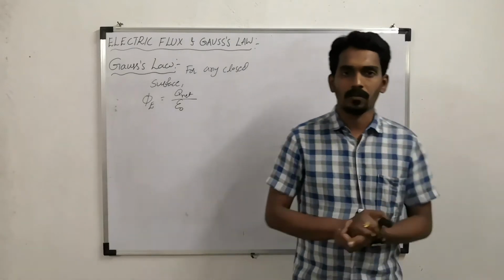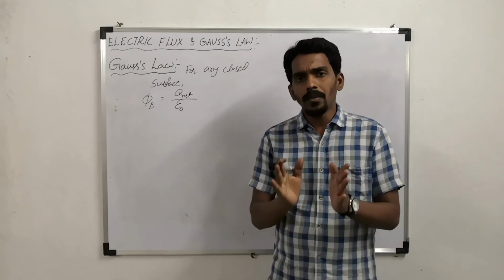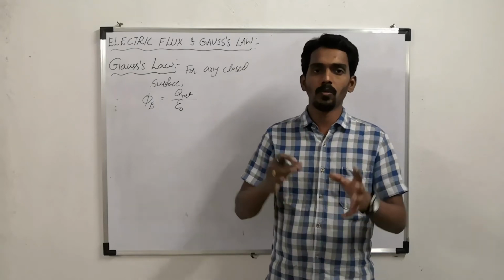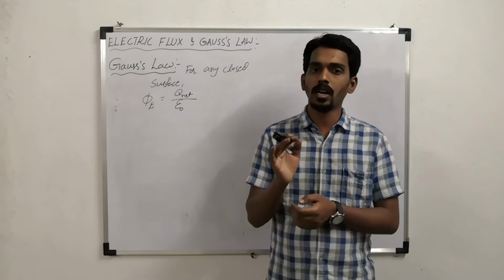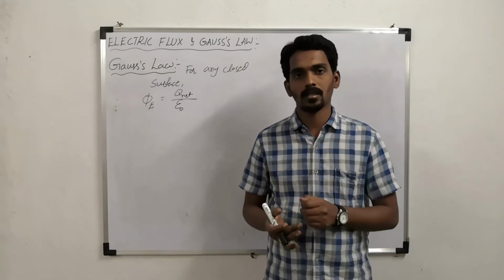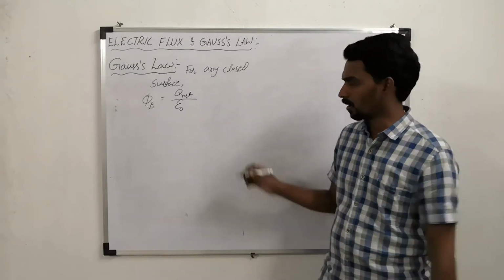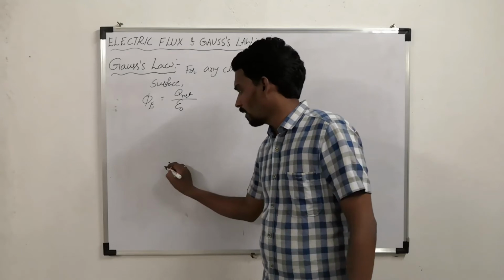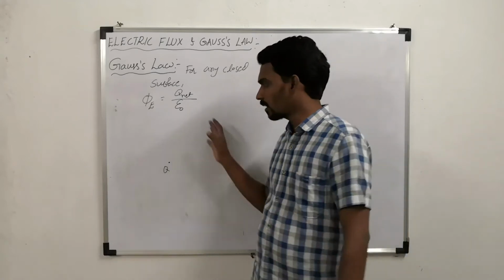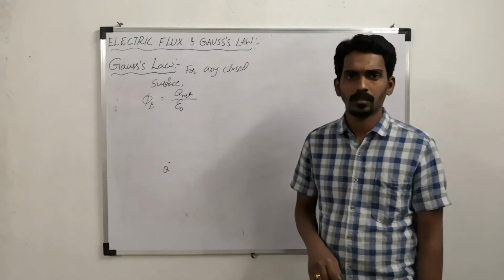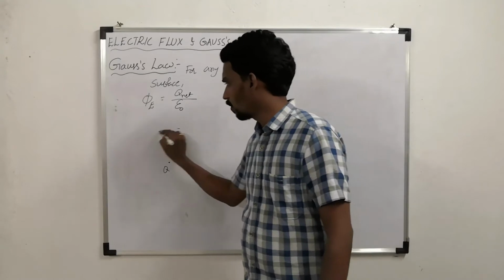What is that Gaussian surface? Here we mentioned a closed surface. If the surface is not closed, sometimes you may have to imagine one surface which can enclose the given charge, so that imaginary surface is called a Gaussian surface. For example, consider there is a point charge Q. It is one single point charge, not enclosed by any surface. Now what you do is you imagine one surface. Let's take one sphere.